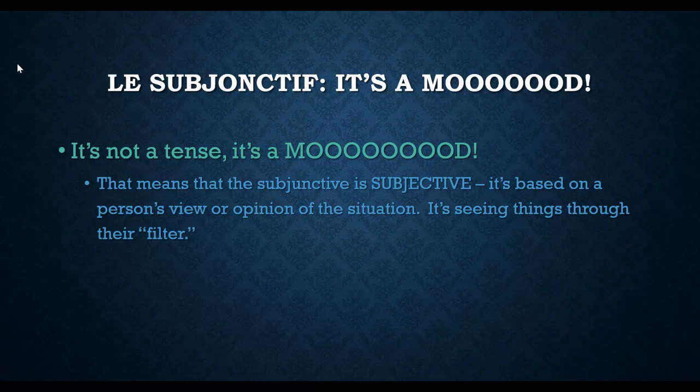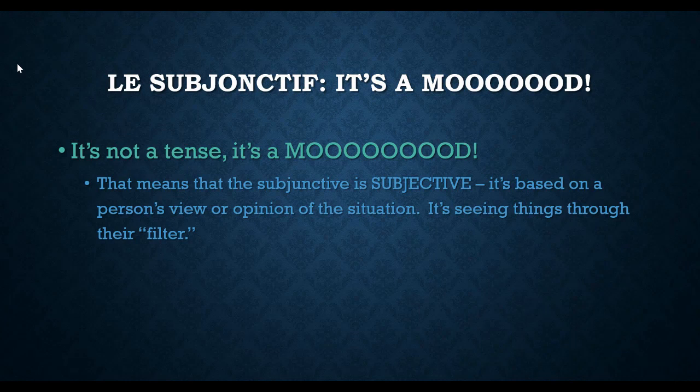For example, if you just want to say, like, you're late, that is going to be a fact. Like if you were supposed to be there at noon and it is 12:30 and you're just walking in the door, if you just say you're late or you were late this morning, that is a fact. Okay, but as soon as I put how I'm feeling about the situation, if I want to say, like, I'm angry that you were late, or I'm angry that you are late, or oh, I'm relieved that you came late because I wasn't ready anyway, something like that. So as soon as I put how I am feeling about that situation, that is going to be the subjunctive.